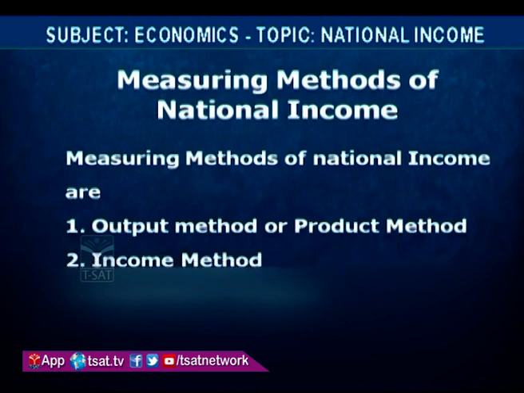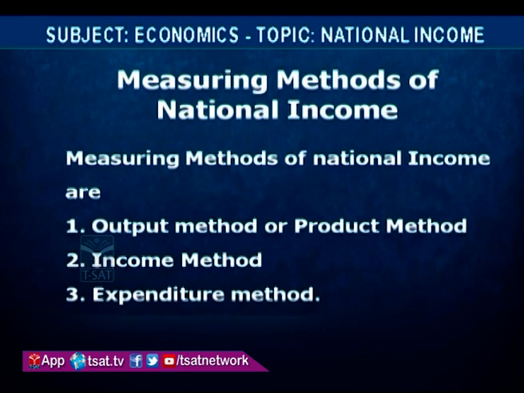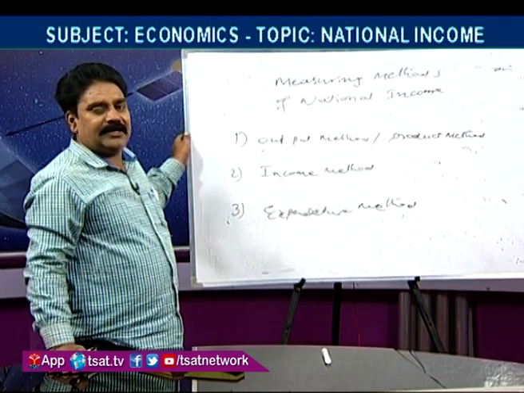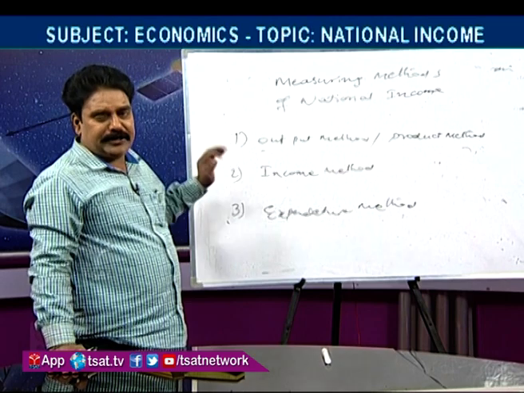One is the output method or product method, another is the income method, and another is the expenditure method. These are the 3 methods we use to calculate national income.